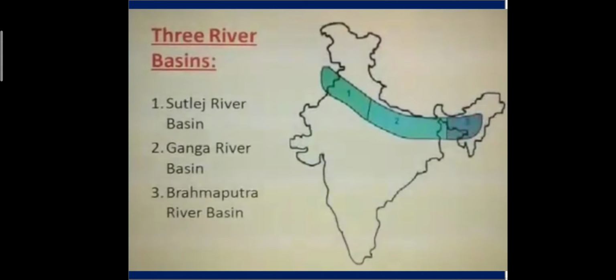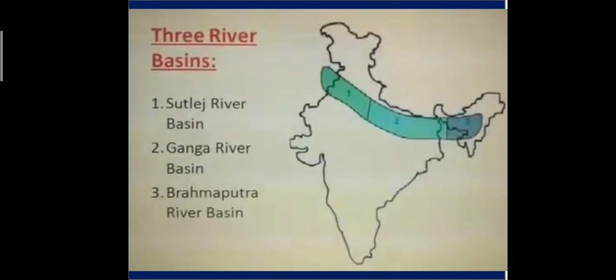In our last session, we read about the northern plains and also about the Satluj River Basin. Today, we will read about the Ganga River Basin and the Brahmaputra River Basin. So, let us first read about the Ganga River Basin.